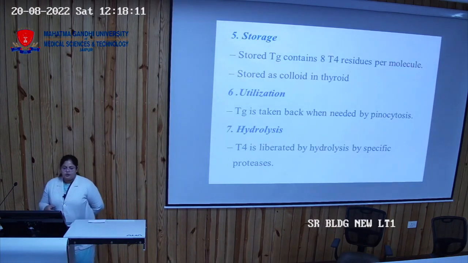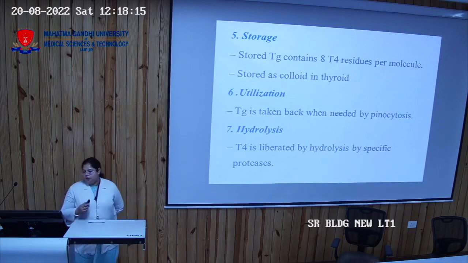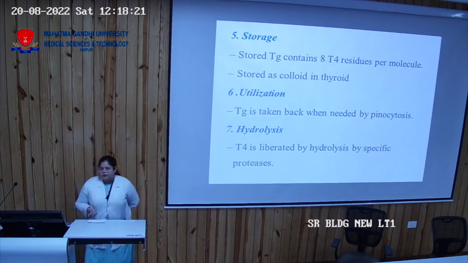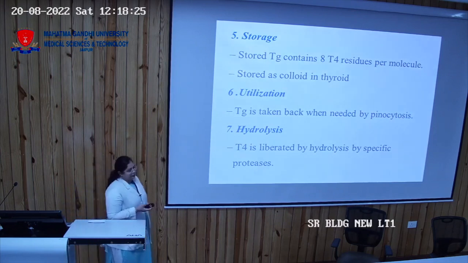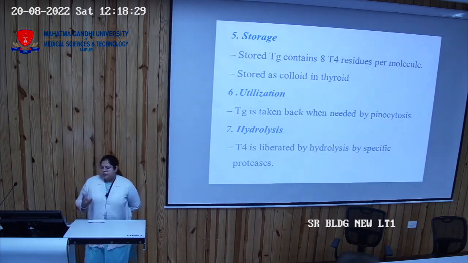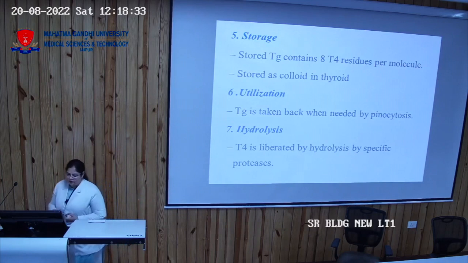Then the storage. The stored thyroglobulin contains 8 molecules of T4 per molecule, and the storage of thyroid hormone is in the colloid. Then when there is a need of the thyroid hormone, thyroglobulin is taken back up with the help of pinocytosis. Now the hydrolysis.